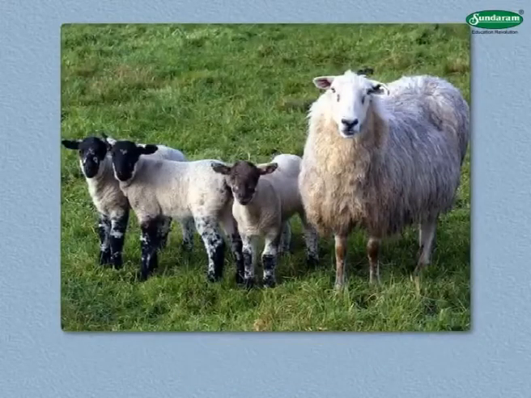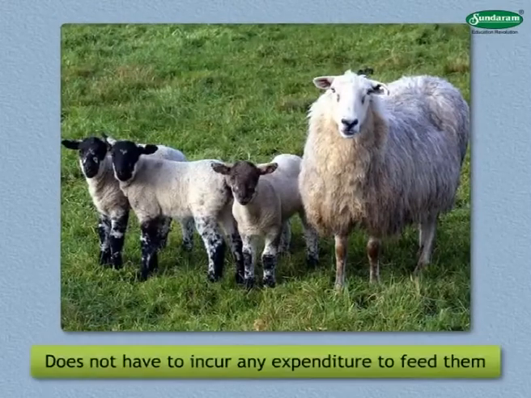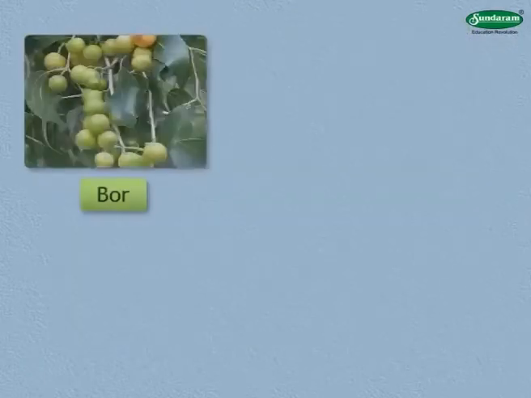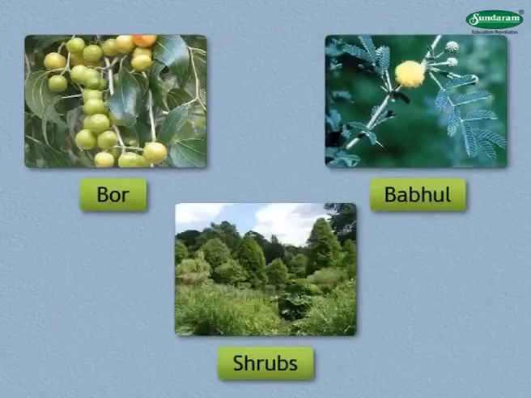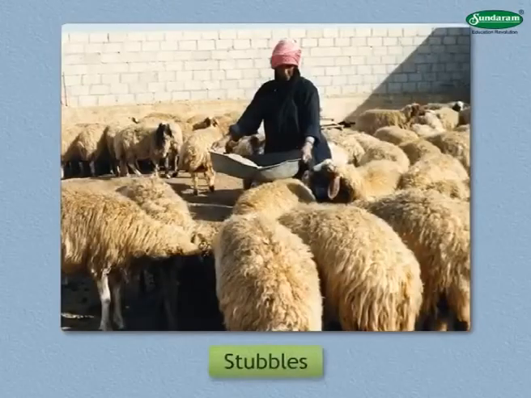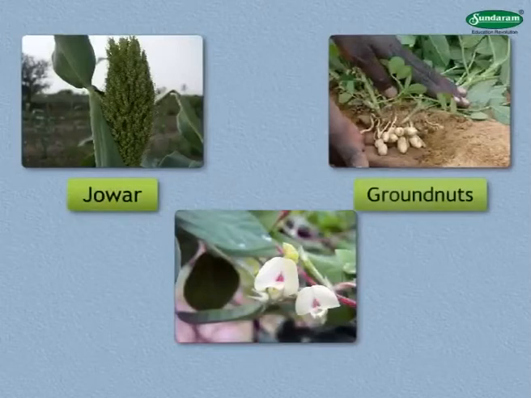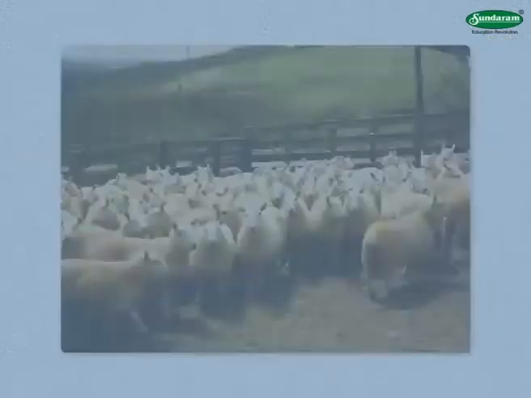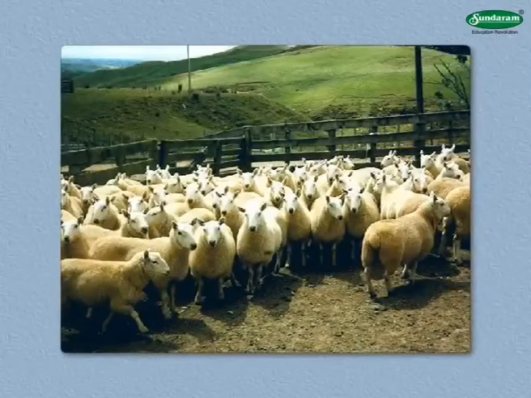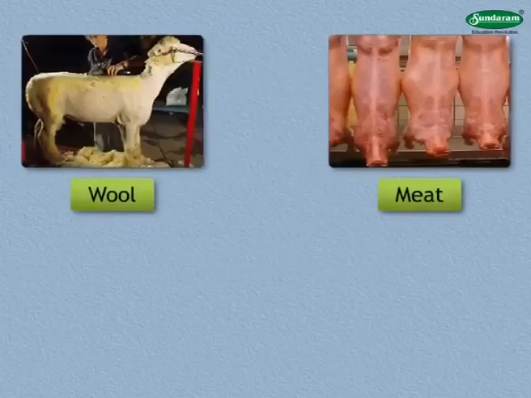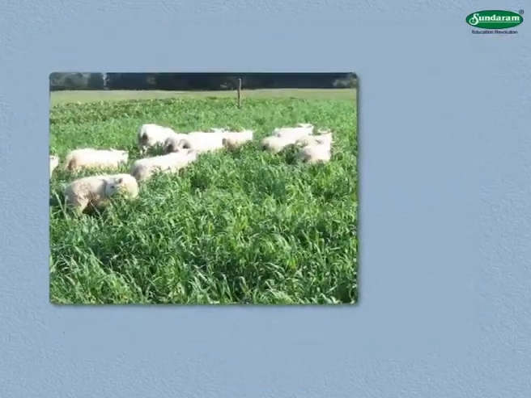Sheep rearing. A farmer can easily keep sheep as he does not have to incur any expenditure to feed them. Sheep can live on bor and babul trees and shrubs that grow wild. They also eat stubble, that is, the stalks of cereal plants, waste of jowar, groundnuts, horse gram, etc. In spite of the fact that sheep rearing hardly requires any expenses, it can prove quite profitable. Not only do sheep give wool, meat and skins, but even their droppings give good manure to the fields.